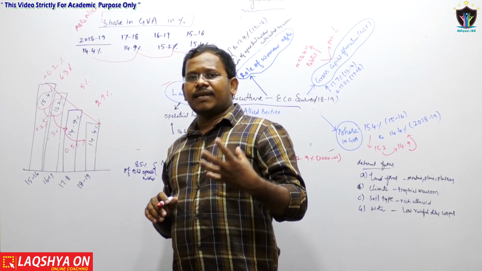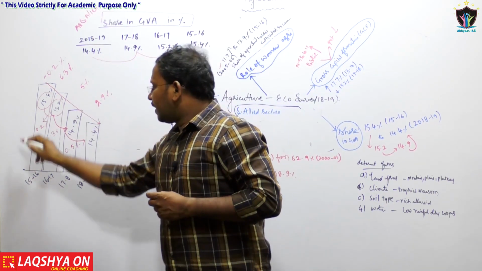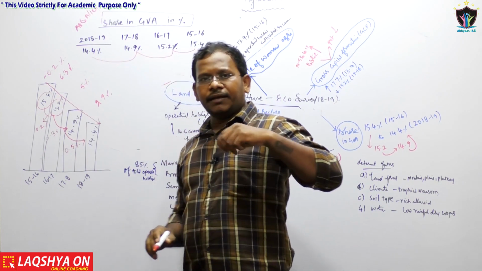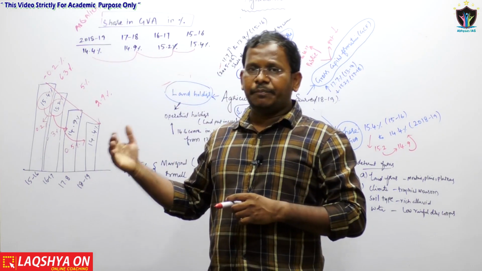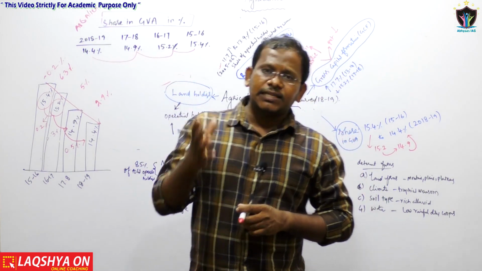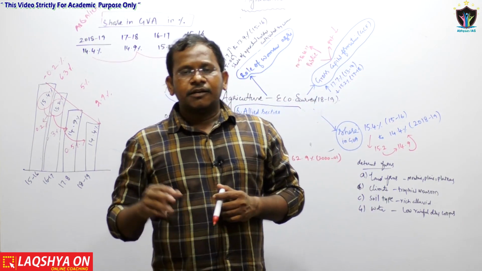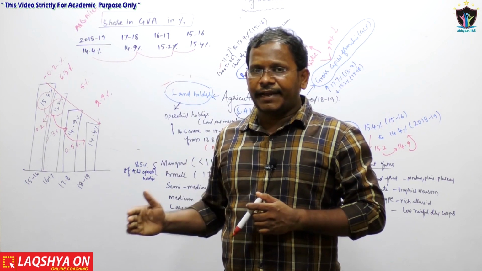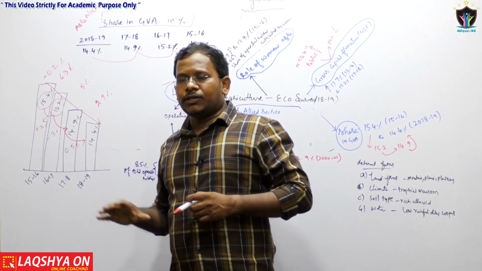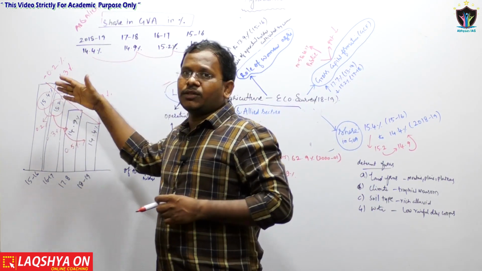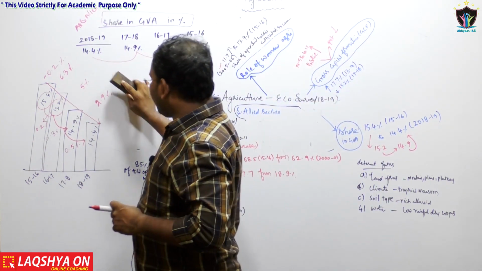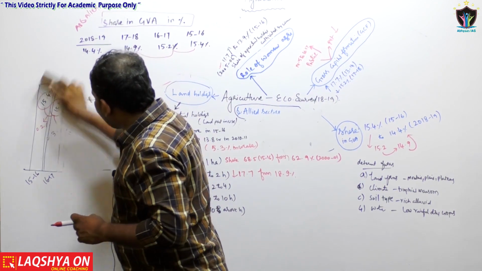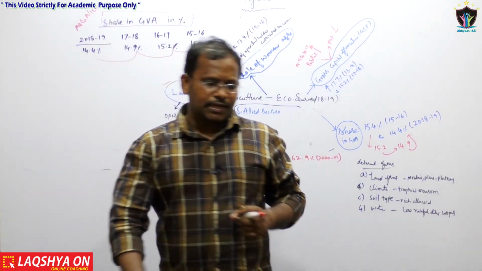And what the economic survey says is that there was a drastic decrease in the fishing sector. That is the reason why there was a decrease in the total contribution from the agriculture sector to the GDP. So these are the important things as far as the agriculture and allied sectors are concerned.